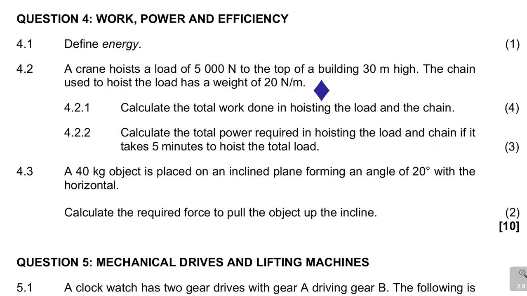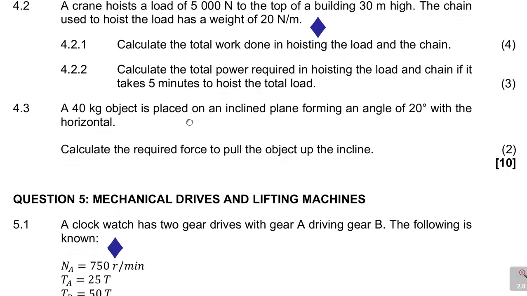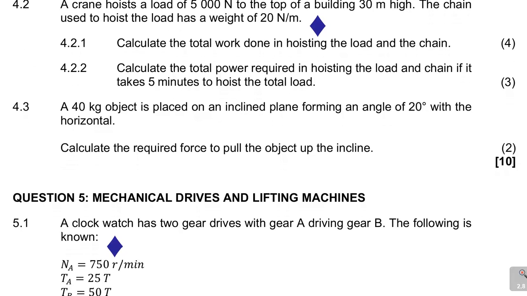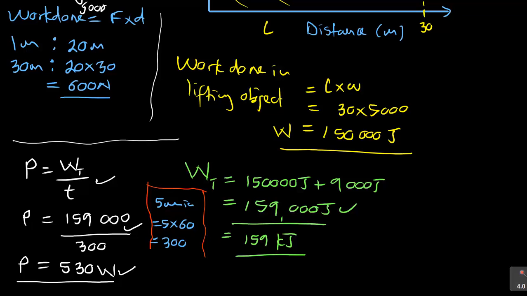Now let us look at question 4.3. Question 4.3 says a 40 kilogram object is placed on an inclined plane forming an angle of 20 degrees with the horizontal. So let us sketch that. If I erase this, they are saying we have an inclined plane like that.